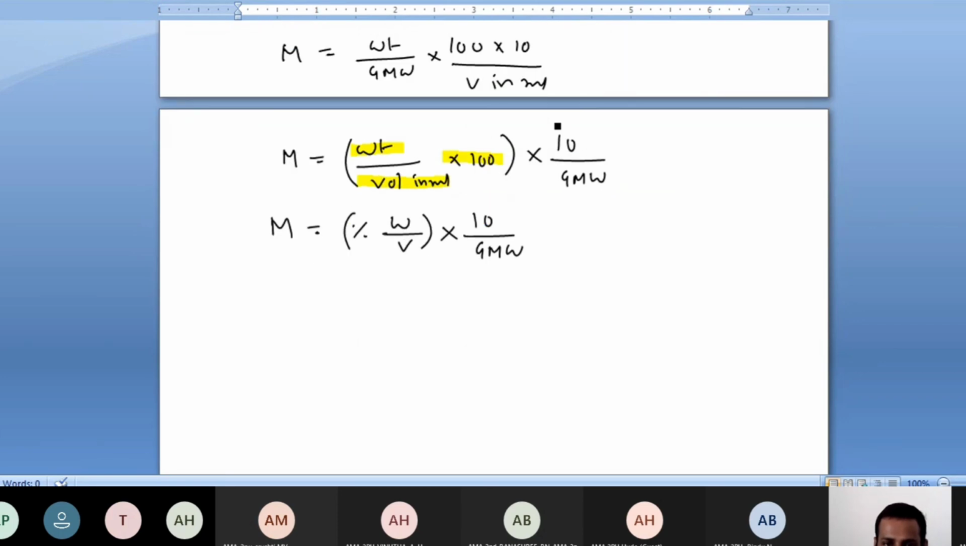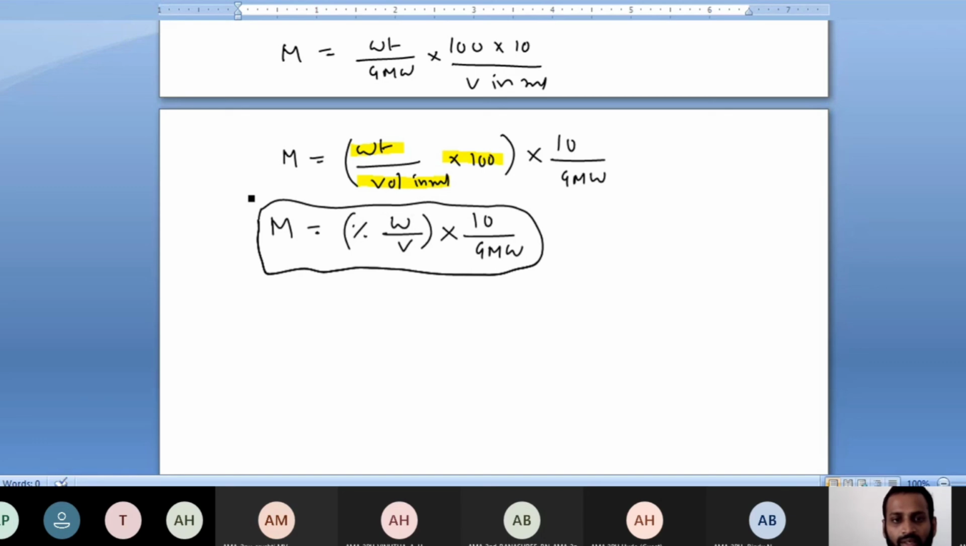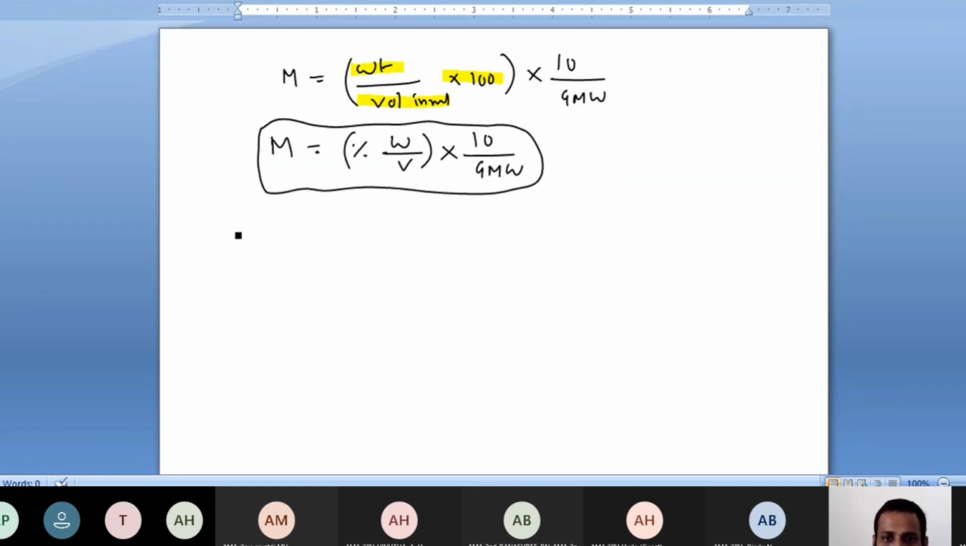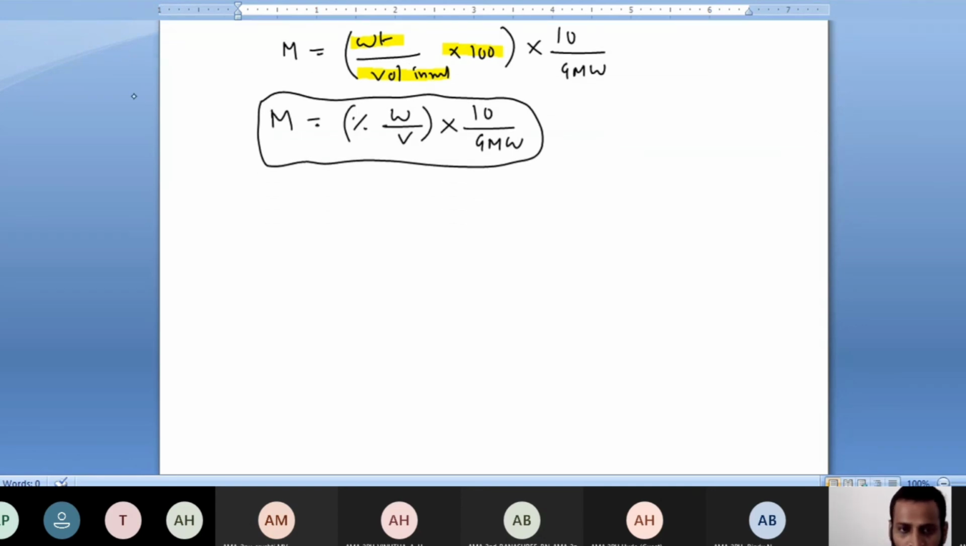If percentage weight by volume is given, then this is the formula: molarity is equal to percentage weight by volume into 10 by gram molecular weight. This is the most important thing, sir. Everybody must know this. Molarity is equal to percentage weight by volume into 10 by gram molecular weight. The same formula you can write for normality also.